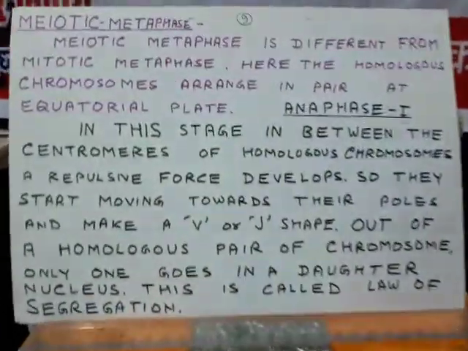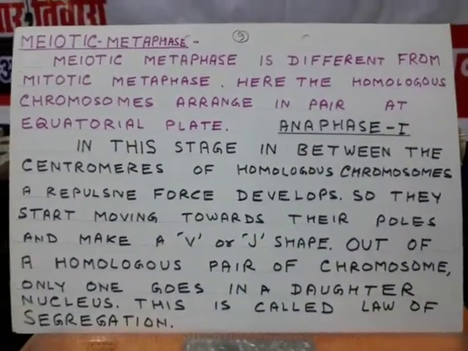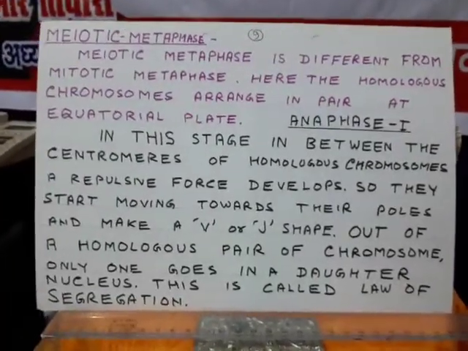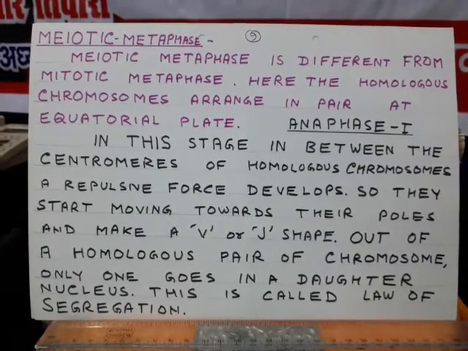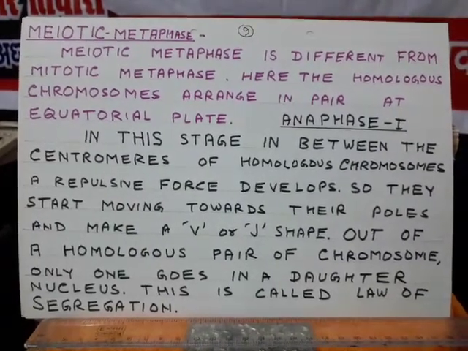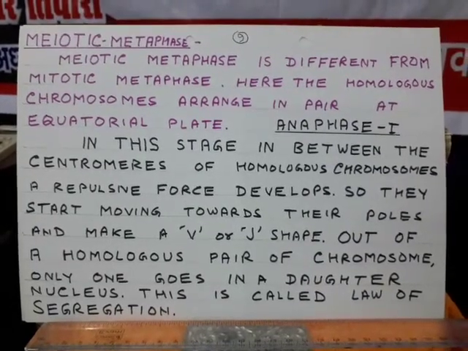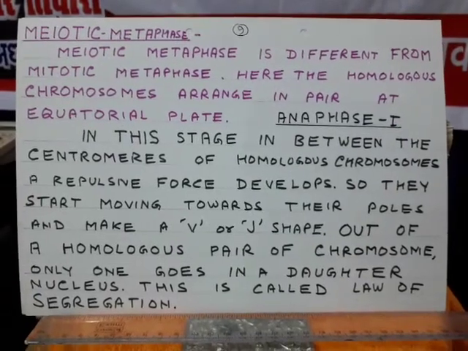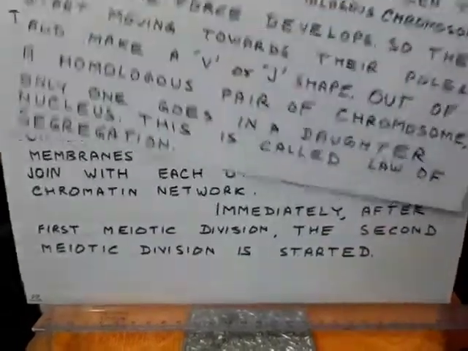So meiotic metaphase is different from mitotic metaphase. Here the homologous chromosomes arrange in pairs at the equatorial plate. In anaphase, in between the centromeres of homologous chromosomes, a repulsive force develops, so they start moving towards their poles and make a V or J shape. Out of a homologous pair of chromosomes, only one goes into a daughter nucleus. This is called the law of segregation.